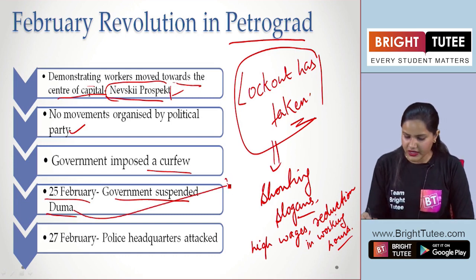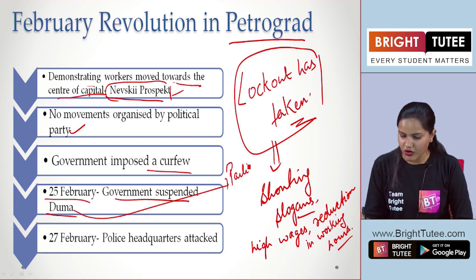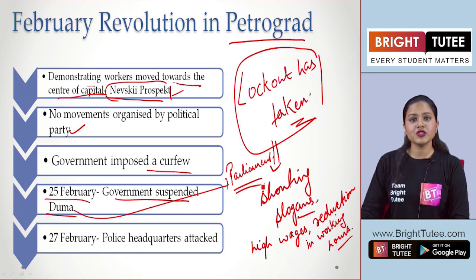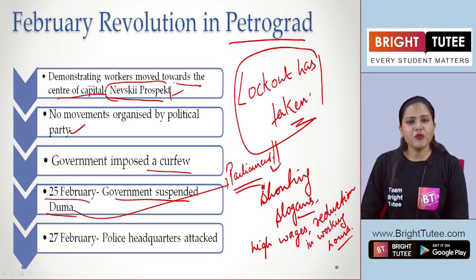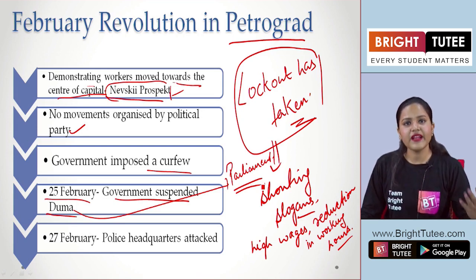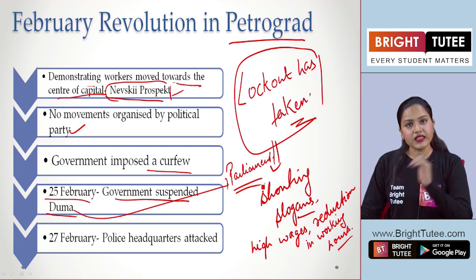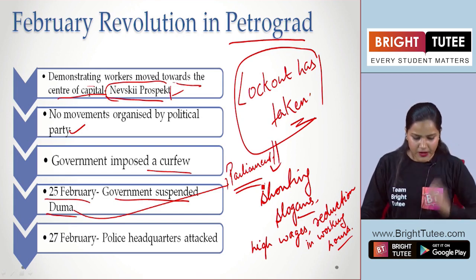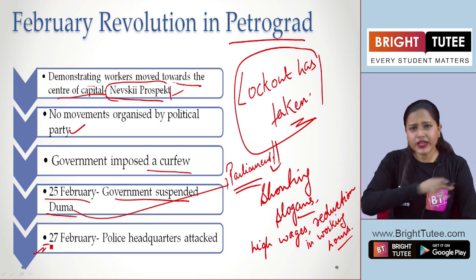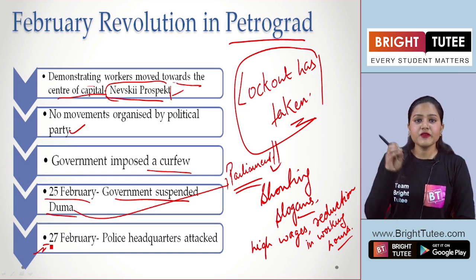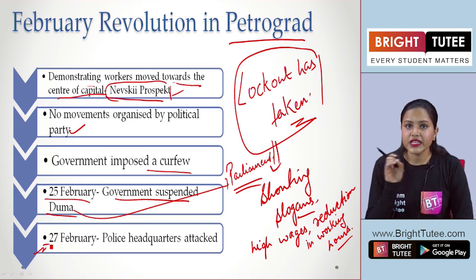So the Duma here is the parliament that we are talking about. The people in parliament were also against the Tsar. Why? Because the Tsar always wanted to suspend the Duma, right? And they were not in favor of that. So finally on 25th February, the government suspended the Duma.